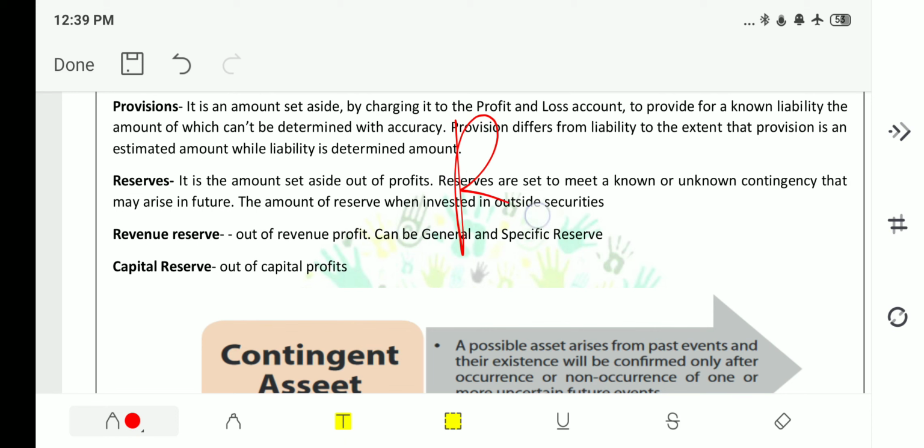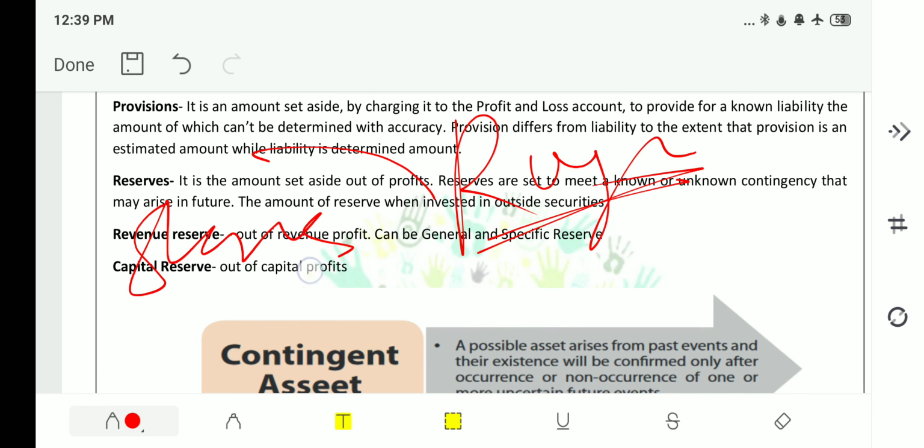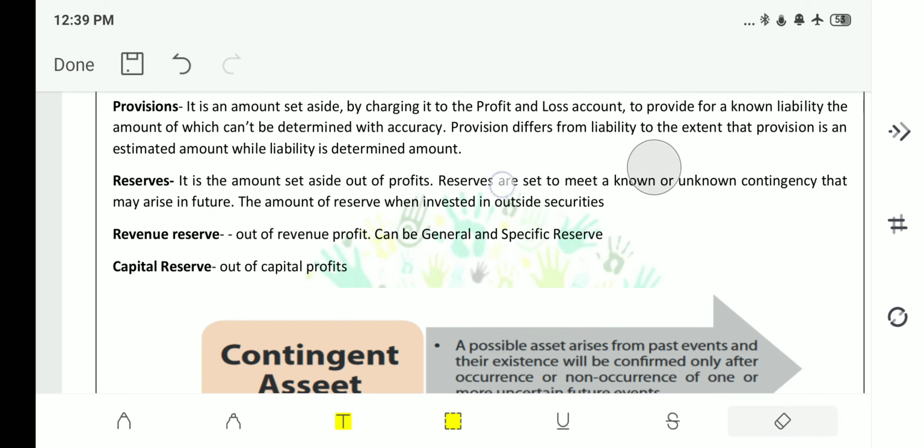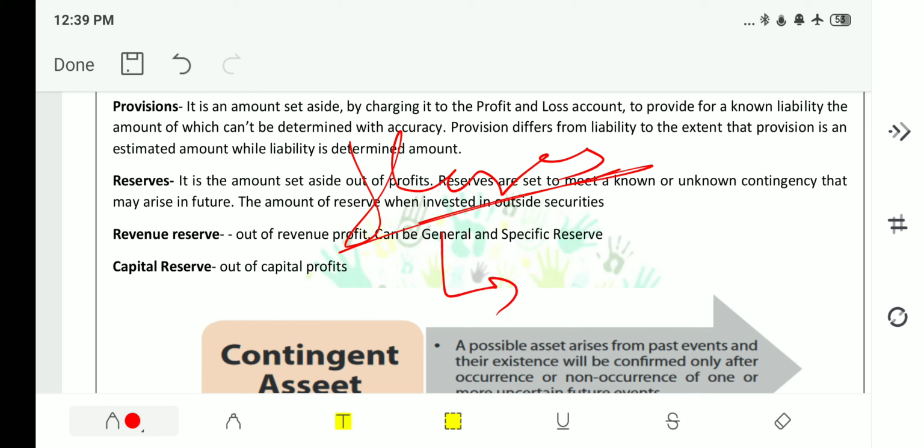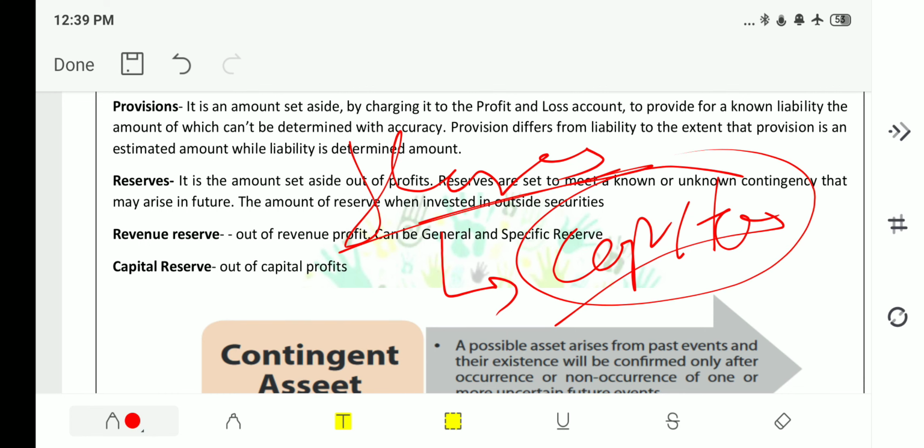And if the Raymond company has shares in the share market and they get certain profit on the shares after reselling, this amount is nothing but capital amount, because it is not out of their revenue or daily activity, it is out of their capital. And the amount kept as reserve from this capital amount is nothing but capital reserve. Hope you have understood.